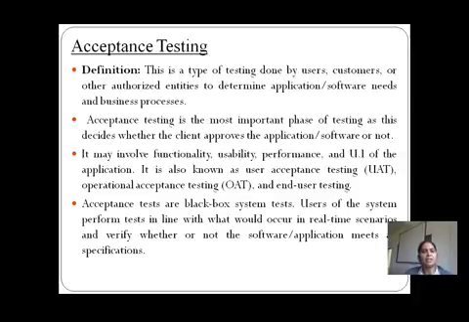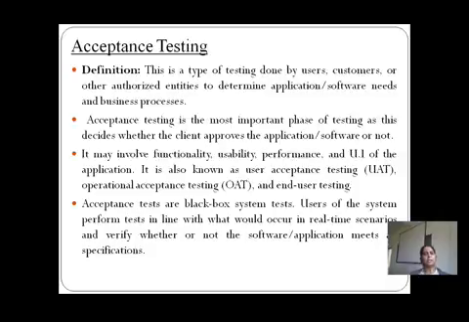We can also call it operational acceptance testing, or end user testing. Why? Because it totally depends on the customers, the users, and the authorized entities who determine the software or application needs and the business process. According to that we need to develop the particular application. So that is acceptance testing.